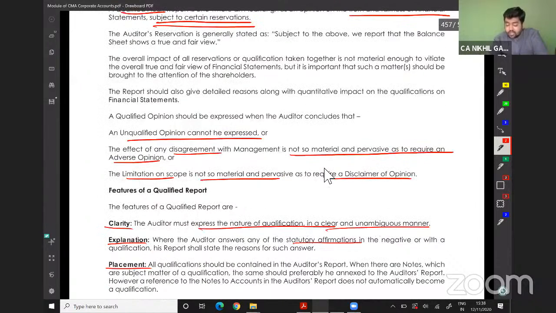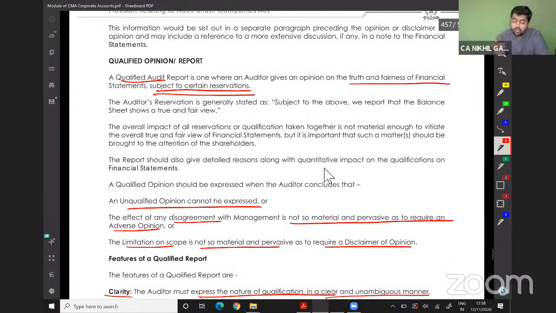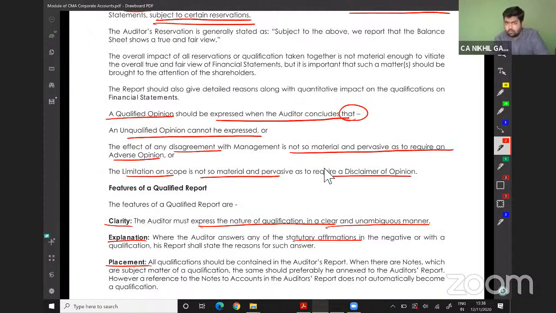The effect of any disagreement with the management is not so material and pervasive. See, a qualified opinion should be expressed when the auditor concludes that an unqualified opinion cannot be expressed because something is wrong, and the effect of disagreement with the management is not so material and pervasive as to require an adverse opinion. See, adverse opinion means everything is wrong. Qualified opinion is this particular area is not right. Apart from this, everything is normal.